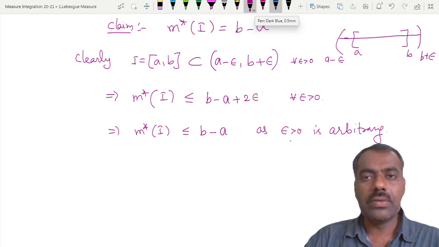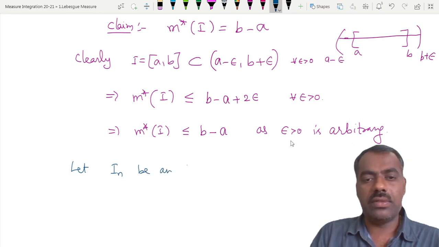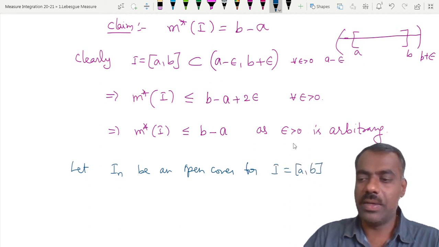So suppose let this I_n be an open cover for this I, which is the closed interval a comma b.